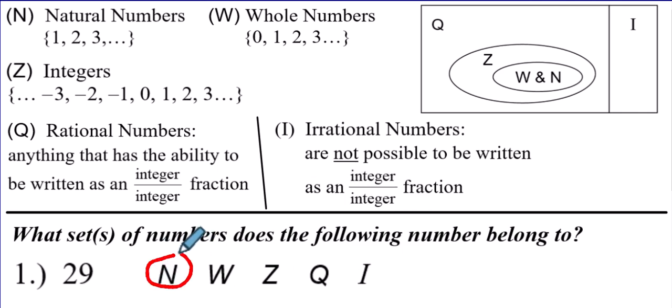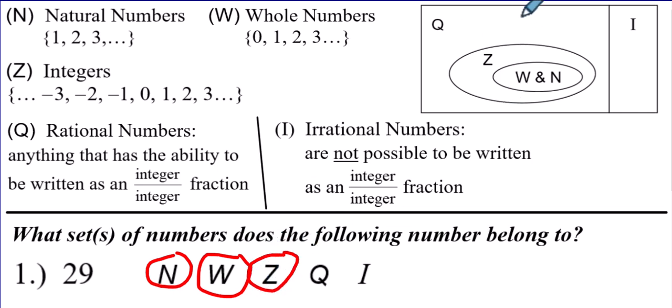Well, yes, natural numbers are the numbers you could count by. You eventually could count up to 29. That's a natural number. Whole numbers and natural numbers are almost identical, except whole numbers also include 0. So yes, 29 is a whole number. And if it's a whole number and a natural number, then it's also part of the integers, which is why I have this graphic organizer here for you to show you every whole number and natural number is part of the integers. So we're going to go ahead and circle Z for integers.